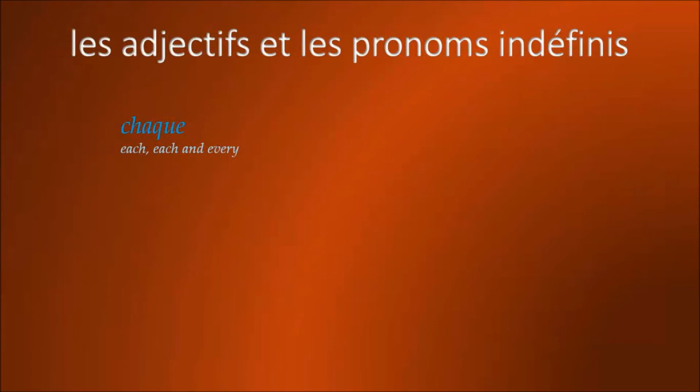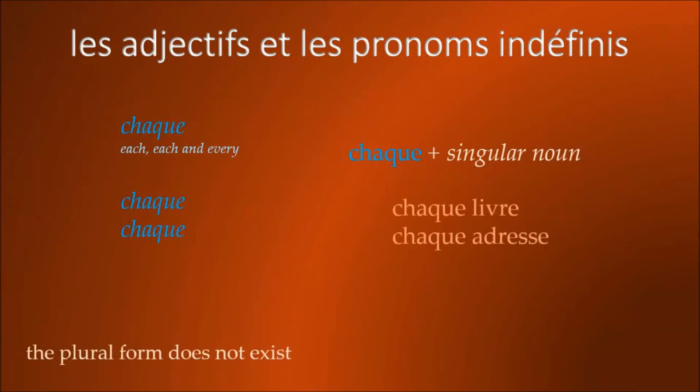Chaque is an indefinite adjective that means each and every. And so it has a masculine and feminine form, but they are identical. Chaque, chaque. Chaque does not exist in the plural. And its form is that it is always followed by a singular noun. So for example, chaque livre, chaque adresse. Chaque livre, each book. Chaque adresse, each address.